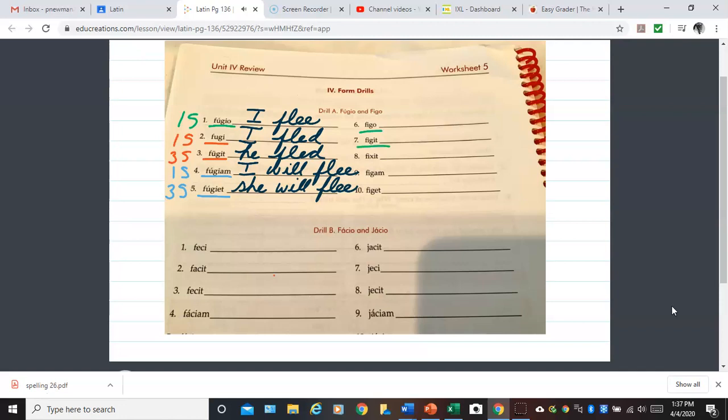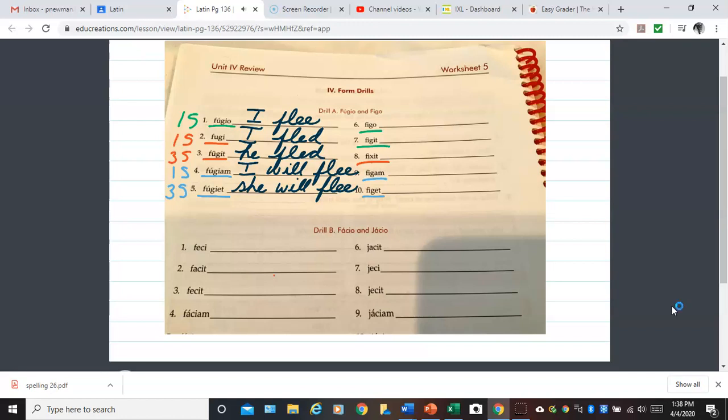And now fixit, because of that X right there, and you know that the third principal part of figo is fixi, so we drop the I, and then we can add our ending, but that is perfect tense. And then fijam and fijate are future tense.